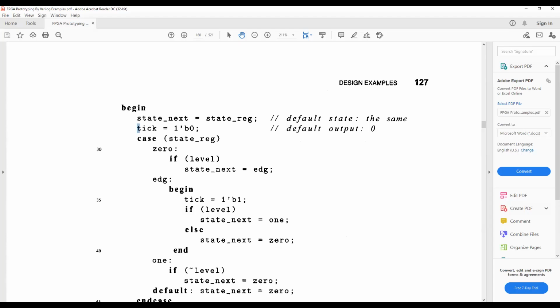Okay, so let's go to Vivado and try to implement this design.